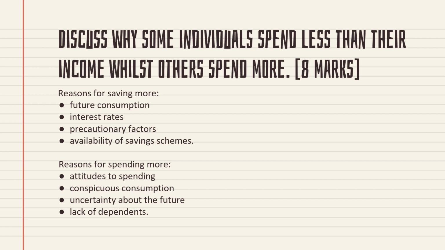Then we can say lack of dependents. It usually happens at a young age. Young people will not have dependents. For example, they don't have a family or kids or a girlfriend or boyfriend. Those kinds of people have an attitude of spending more. That's why some groups of people are spending more, and some groups of people are saving more.